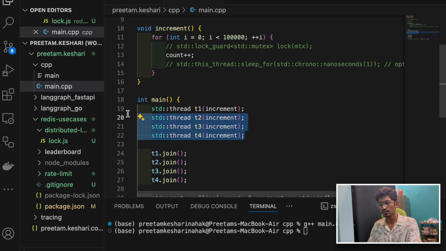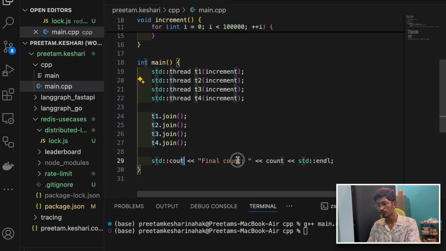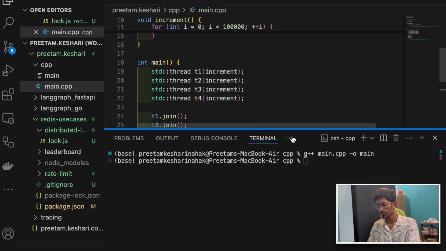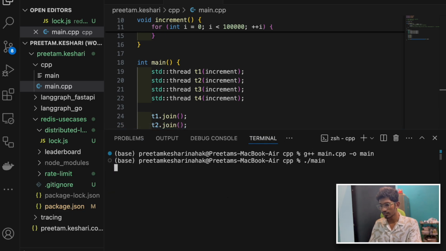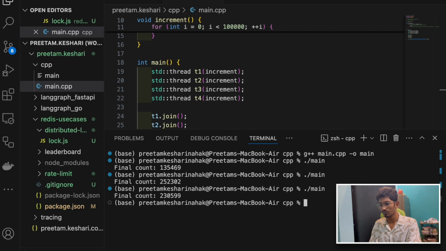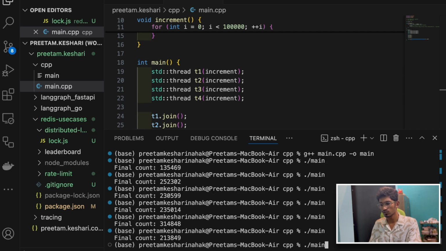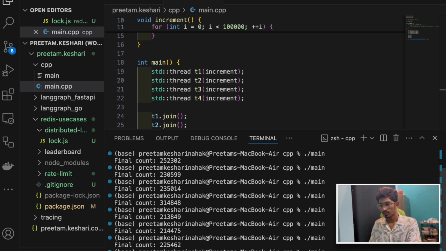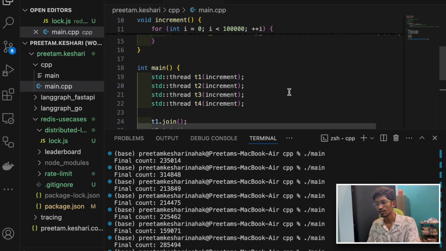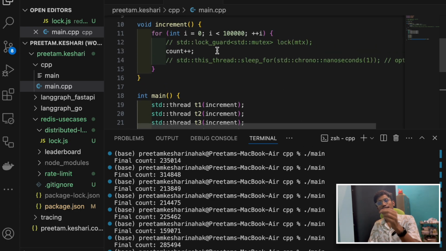Now if we compile this program and run it, we are incrementing the variable 4 times here. So ideally the value should be 1 lakh each, right? So the final value of count should print as 4 lakh. But if I just run it, you will see that every time we are getting random, different numbers. There is no guarantee. Why is there no guarantee? Because even before some other thread writes a particular update to the register, some other thread might be accessing an old value and then overwriting it to the memory.